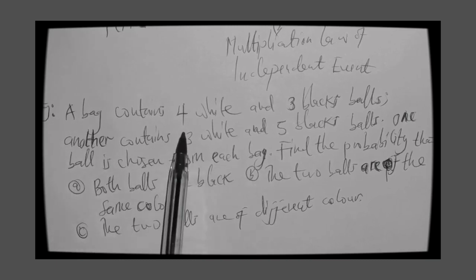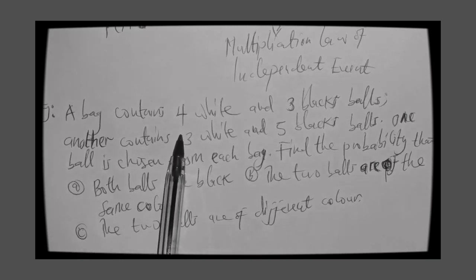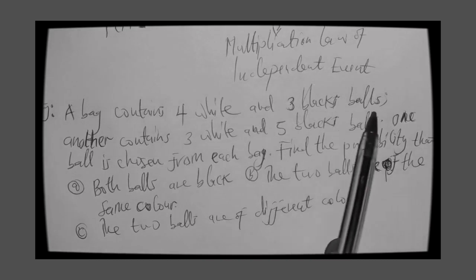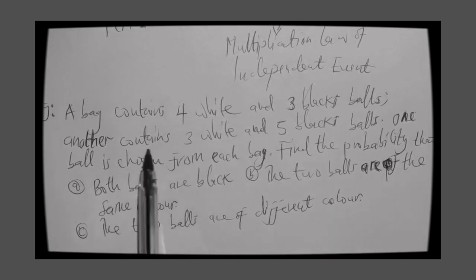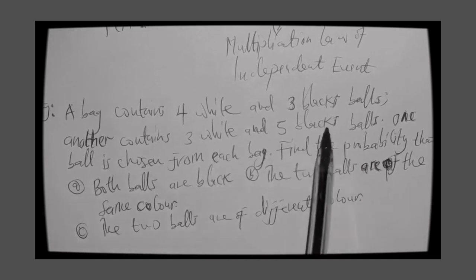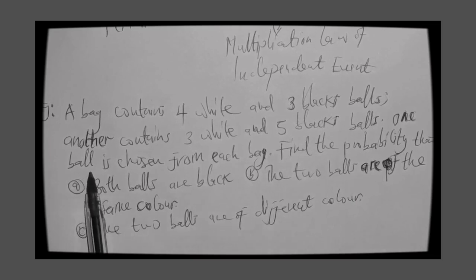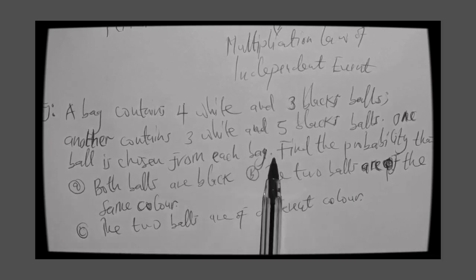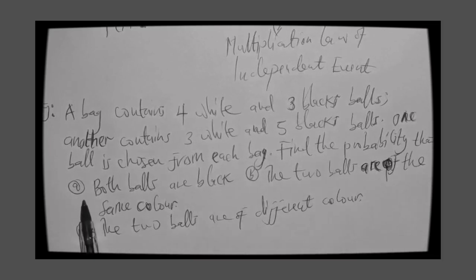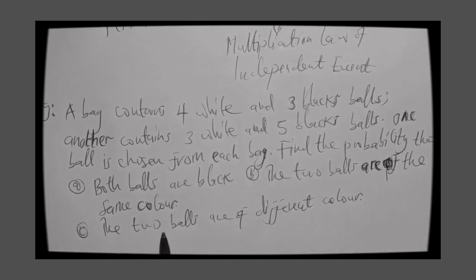A bag contains 4 white and 3 black balls. Another bag also contains 3 white and 5 black balls. One ball is chosen from each bag. Find the probability that A, both balls are black, B, the two balls are of the same color, and C, the two balls are of different colors. So this is what we're going to do in this case.